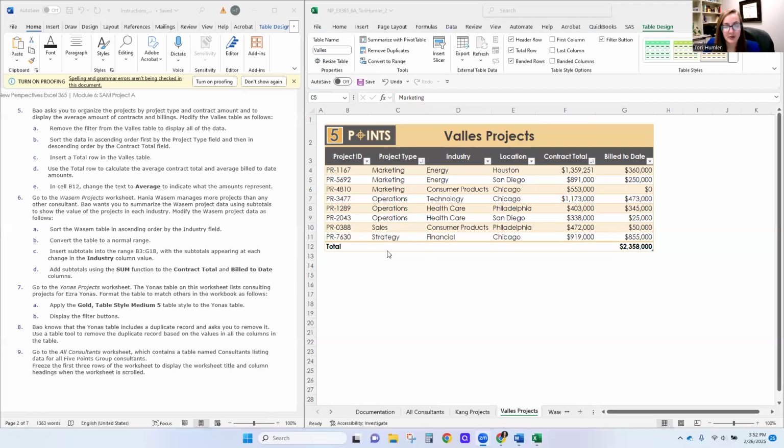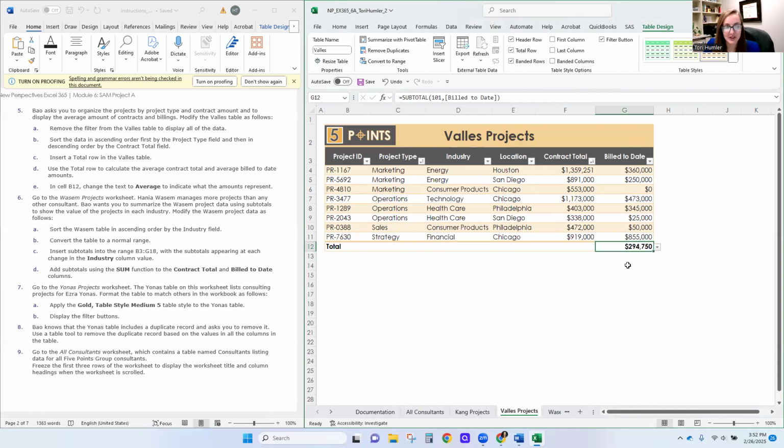So we don't want total, which is currently summing this. We want to change it to average. So when we click on that cell, a little drop-down menu pops up. We have to make sure we click on the cell. And I can hit this drop-down and say I want an average.